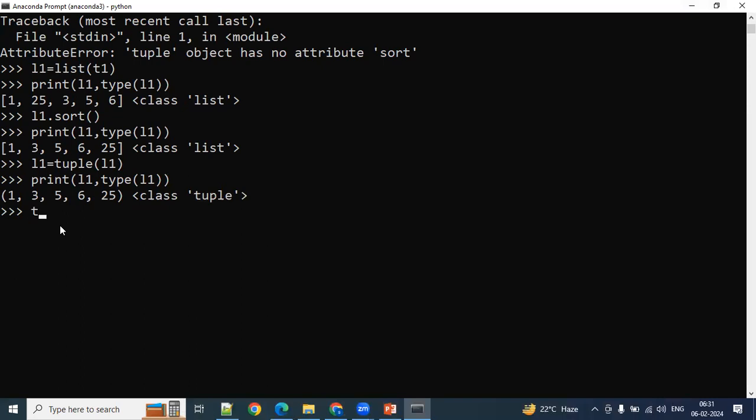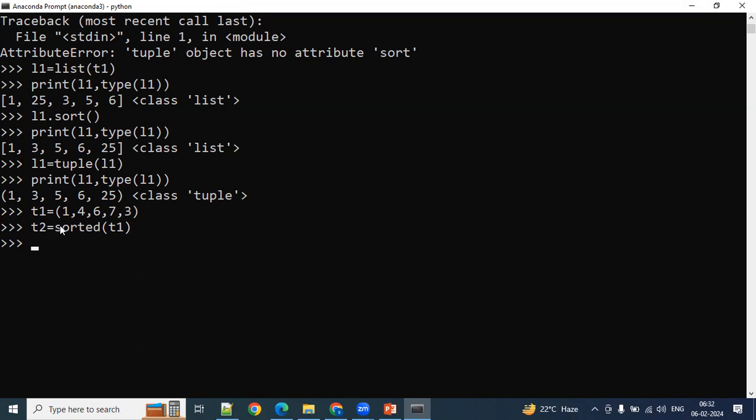Let me try to define a tuple here. T1 equal to, within parenthesis, I'll define 1, 4, 6, 7, 3. Tuple T1 is defined here. Now, let's say T2 equal to sorted of T1.